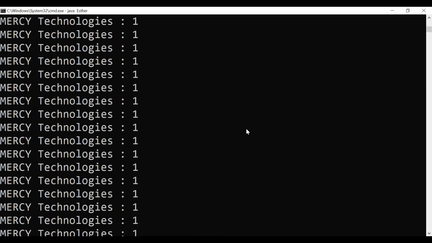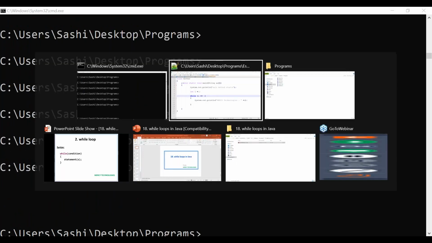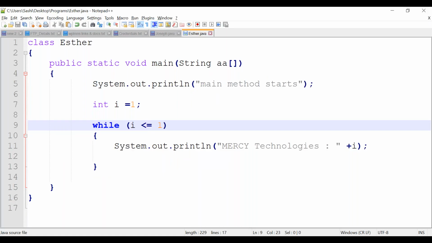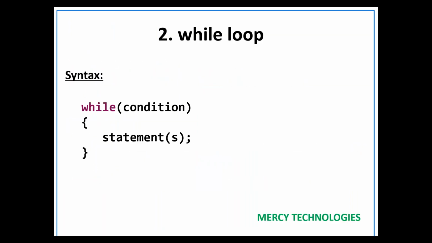So let's run. It keeps printing. So we should be very careful while we are developing loops. We should make sure it is not going into an infinite state. This is called a while loop. Now we are going to see about the do while loop.